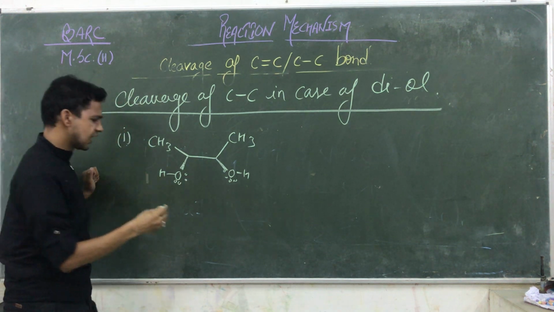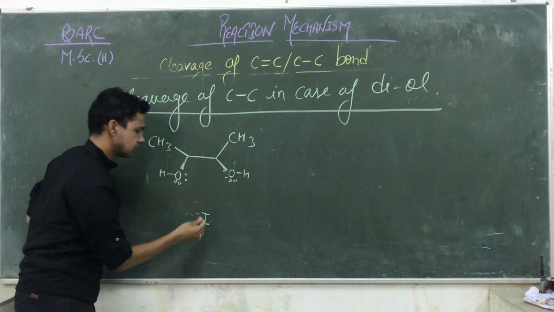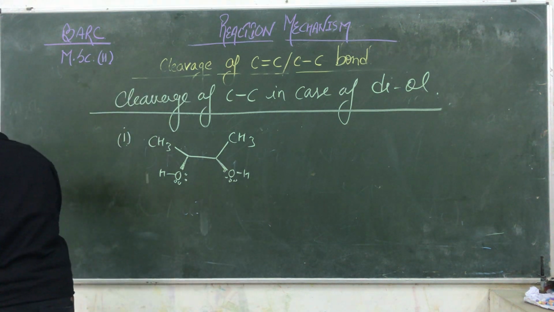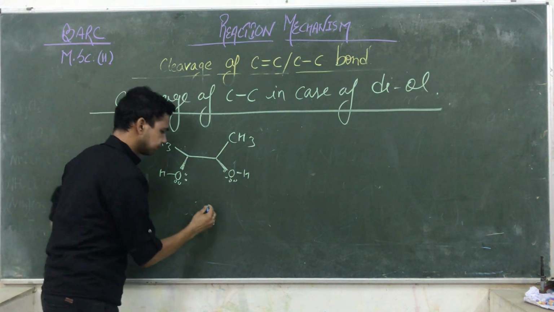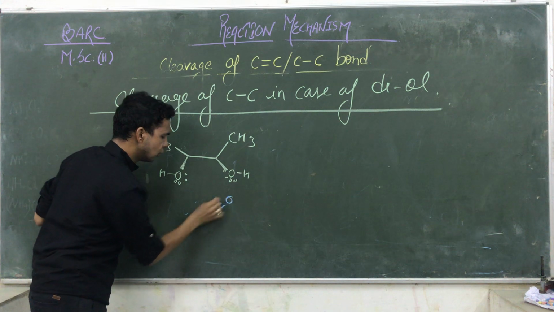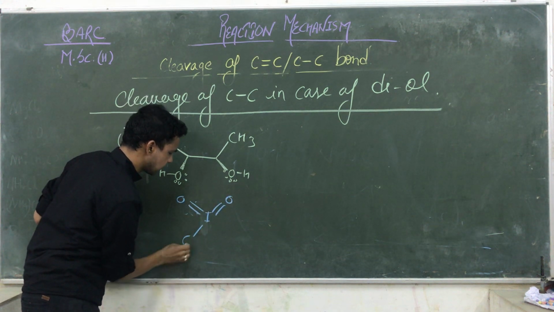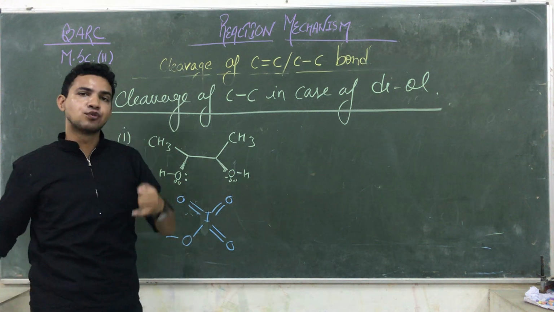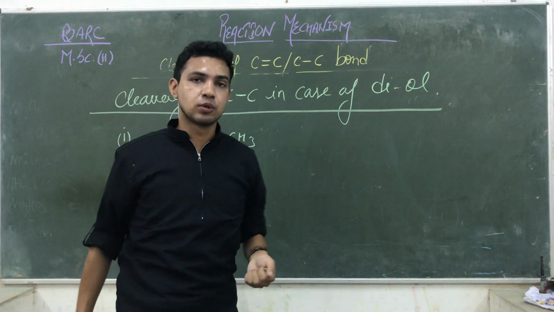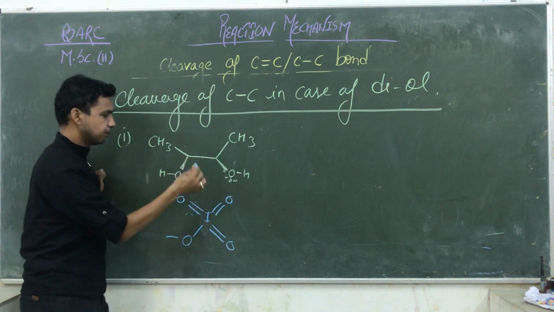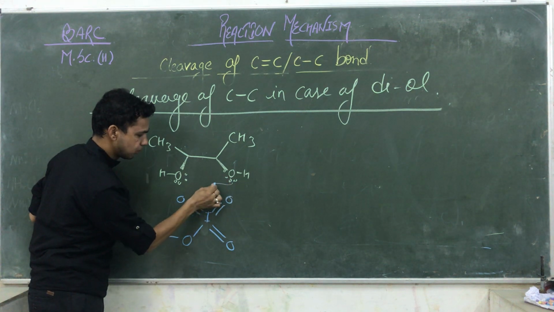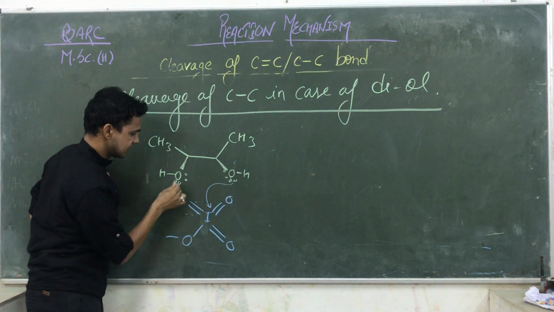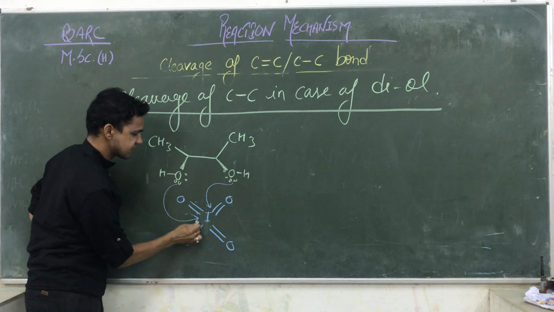So here we are using HIO4. You know the maximum oxidation state of halogens is +7. So a halogen has a tendency to form how many bonds? 7 bonds. So what happened here? This lone pair is attacking this iodine. This lone pair is also attacking this iodine.